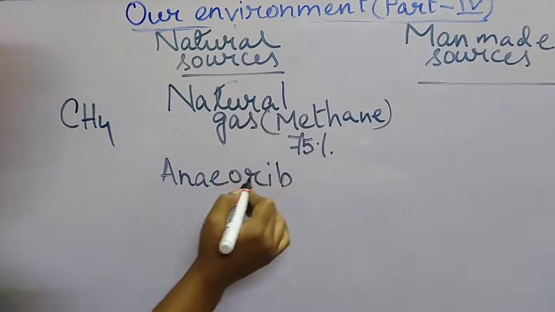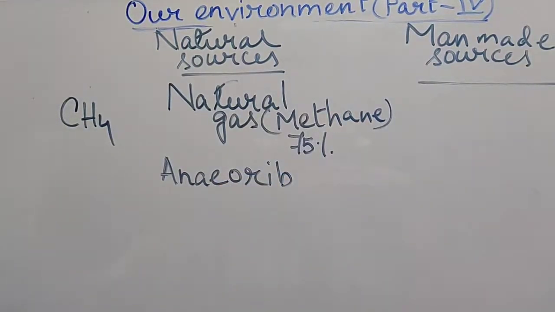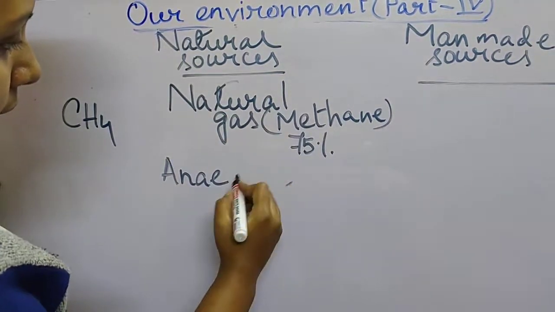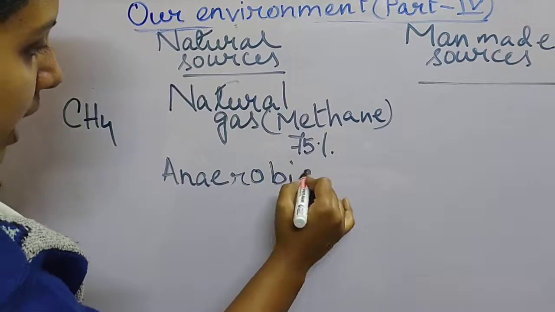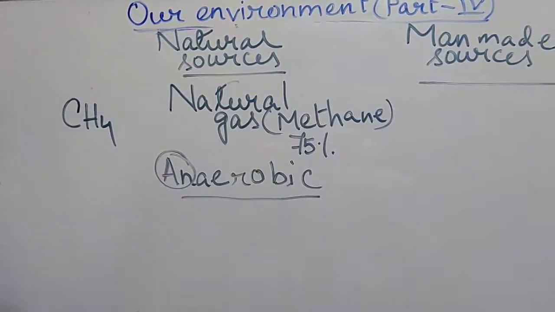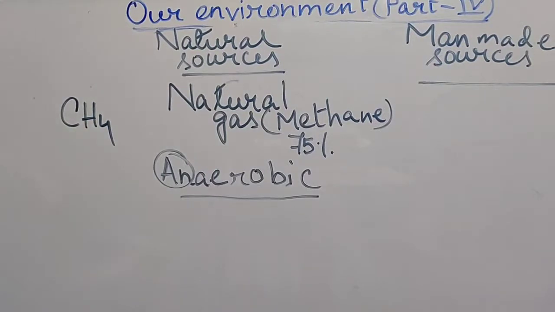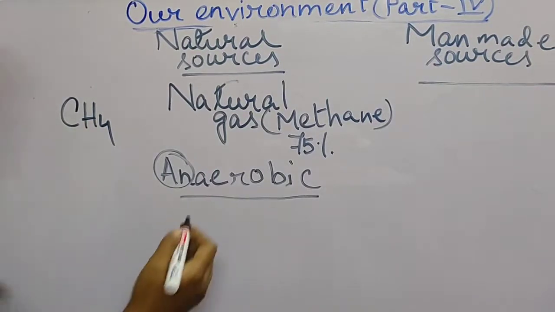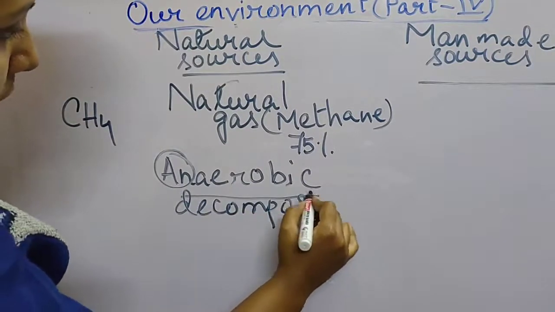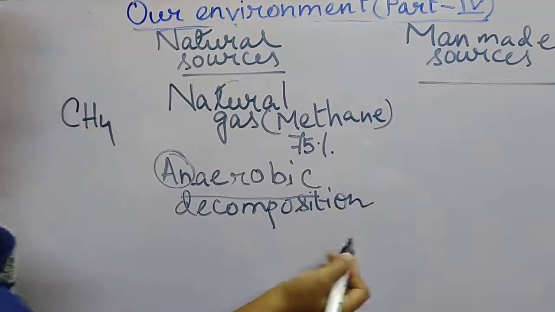Anaerobic means absence of air. Okay, in anaerobic condition, by anaerobic decomposition of biomass.